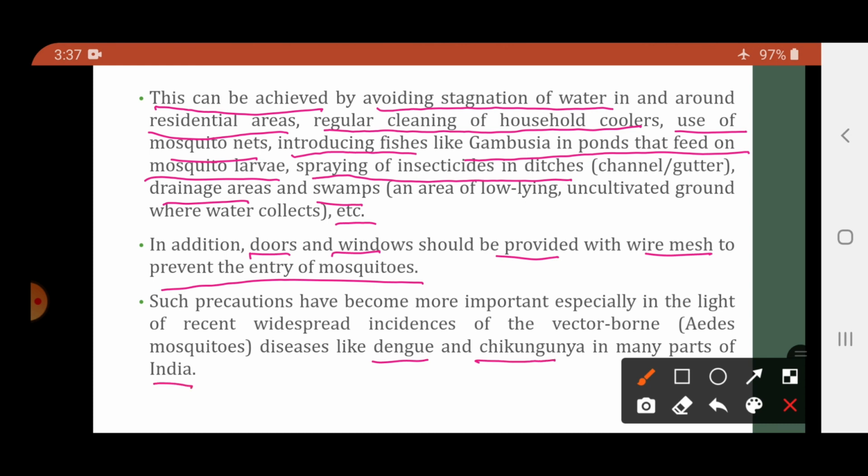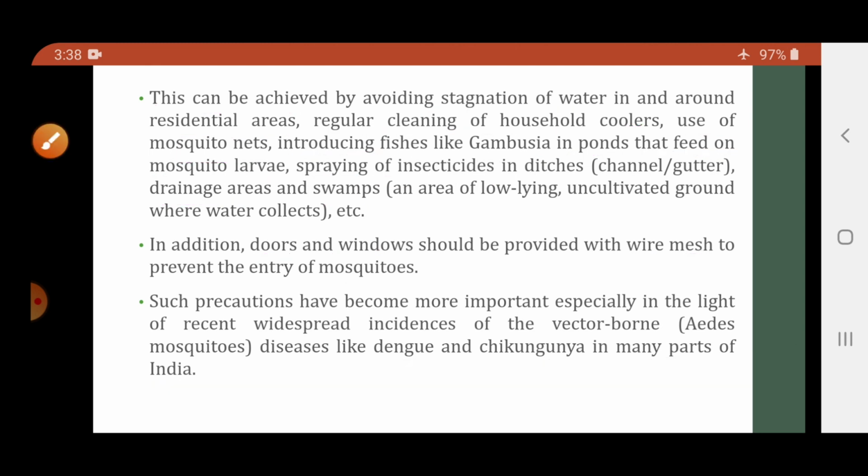So basically, dengue and chikungunya also require the vectors, and for them the vectors are the mosquitoes. So not only for malaria and filaria, but the other diseases like dengue and chikungunya, which are also vector-borne diseases, for them also this precaution should be taken.